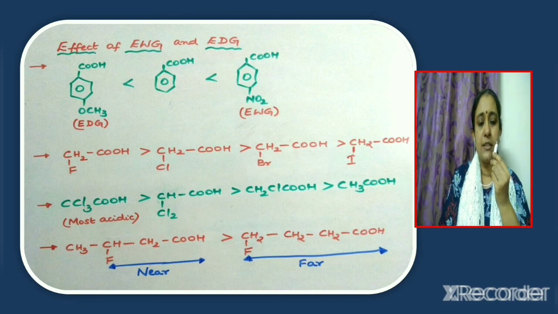Now consider the last case. Here the electronegative atom fluorine is present, but consider the position of fluorine in the carboxylic acid. If it is very near to the carboxylic acid group, the acid will be stronger. If fluorine is away from the carboxylic acid group, the acid strength will be less.